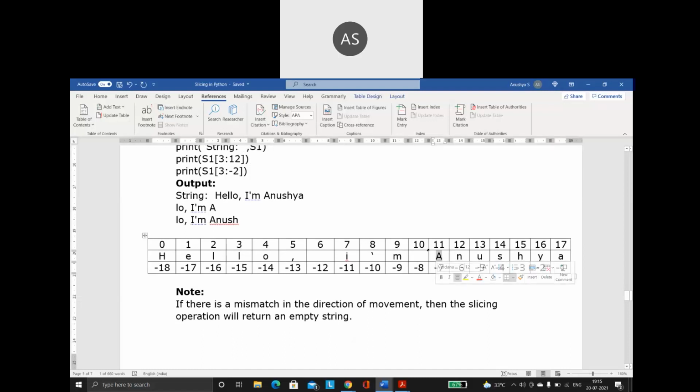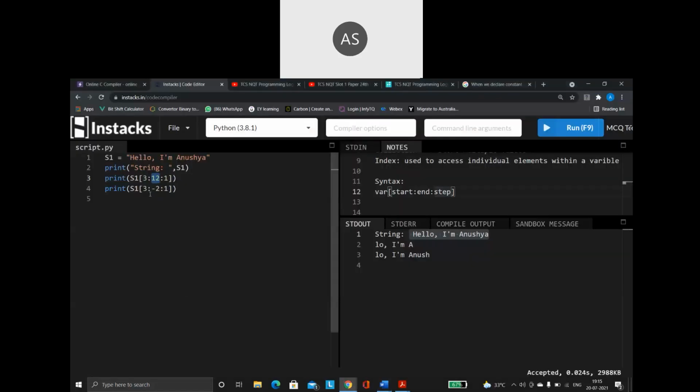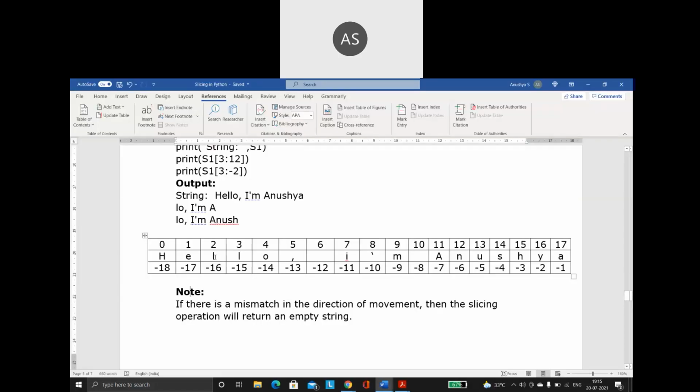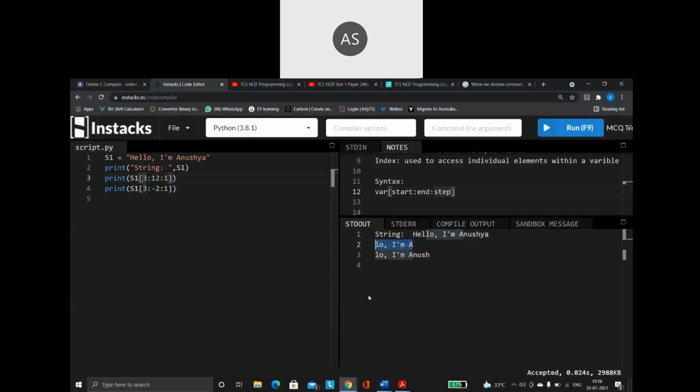Always end minus 1. So starting from 3, all the values till index position 11 are printed: L, O, comma, space, I, apostrophe, M, space, A. This is what my output will be.